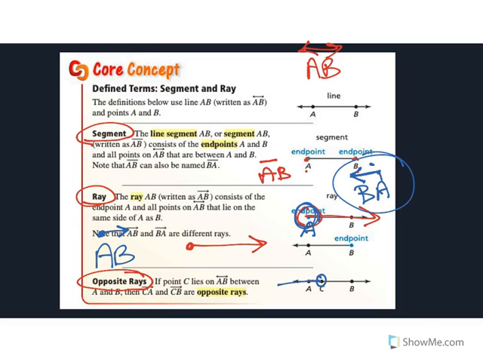Okay? And then opposite rays are really just a straight line, but they have a defined point in between. So you've got a ray going this way and a ray going that way. Okay? And we'd really just call it a line AB, but you could also call it line AC or line CB or any combination thereof. Or I should say any order. So again, a segment has 2 endpoints. A ray has 1 endpoint. And opposite rays have a common endpoint.